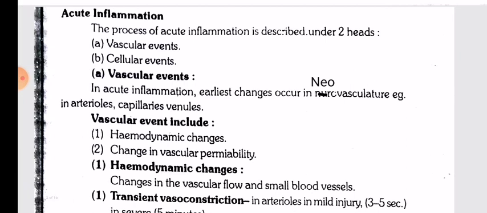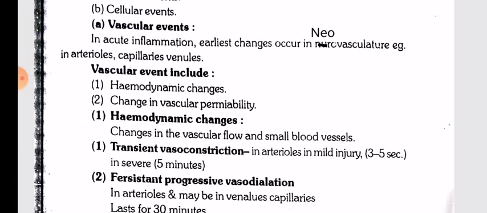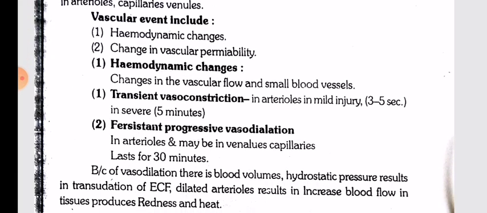Acute inflammation. The process of acute inflammation is described under 2 headings: vascular events and cellular events. Vascular events. In acute inflammation, earliest changes occur in microvasculature, example in arterioles, capillaries and venules. Vascular event includes hemodynamic changes and changes in vascular permeability. Hemodynamic changes in the vascular flow and small blood vessels.